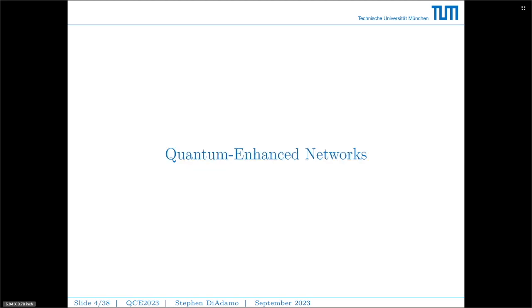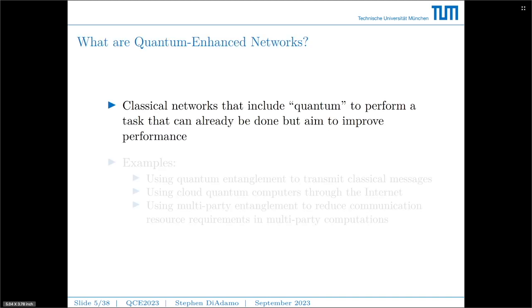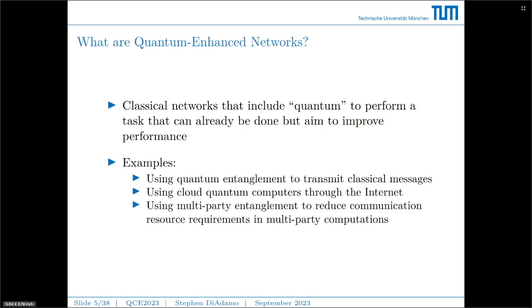So now let's talk about quantum-enhanced networks. Quantum-enhanced networks are classical networks, meaning the messaging going around the network are classical messages, but include something quantum to perform a task that can already be done, but with quantum it aims to improve the performance. Some examples of this are using quantum entanglement to transmit classical messages, using cloud quantum computers through the internet, or using multi-party entanglement to reduce the communication resources required, for example, to perform a multi-party computation.